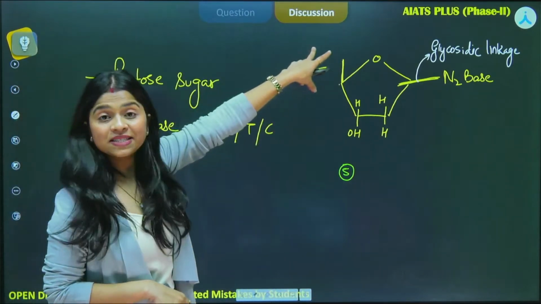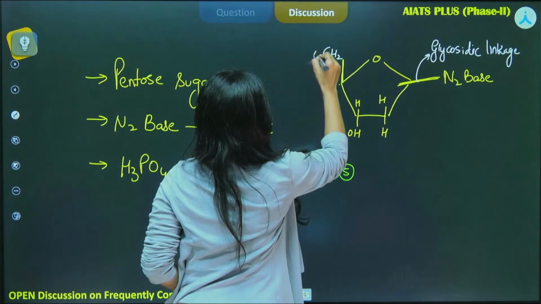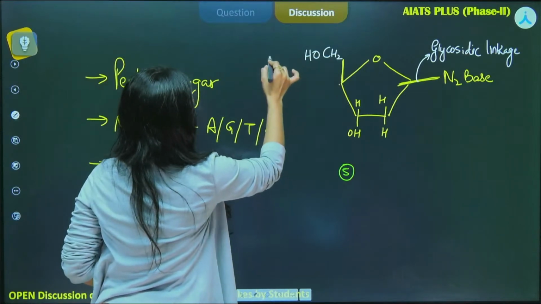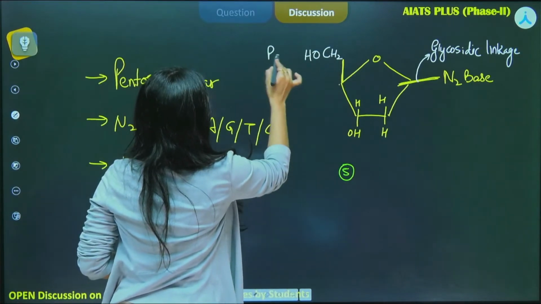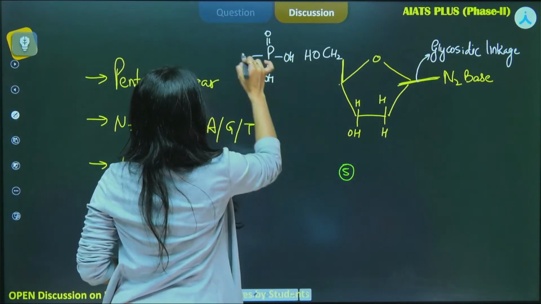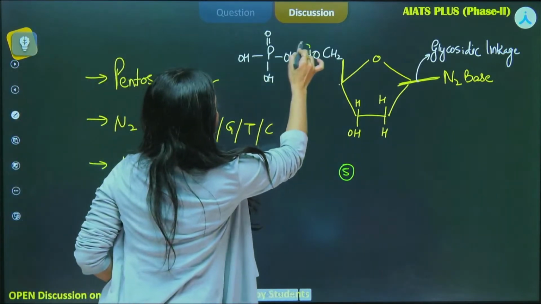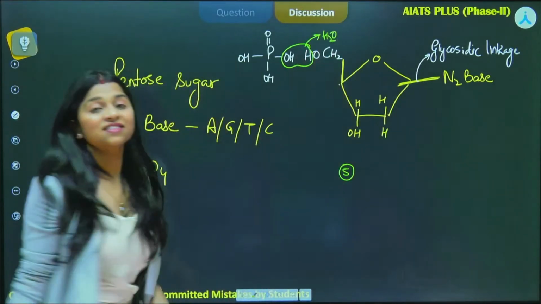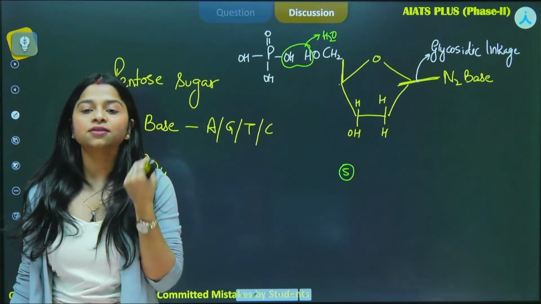Okay, so what we see over here, there is the presence of CH2OH. I'm writing it this way because over here we have the presence of H3PO4, right? That is the phosphate group. Now, the water will be released from here, H from this, and when the water is released, the ester bond is formed, and because the phosphate group is attaching, we call it the phosphoester bond.